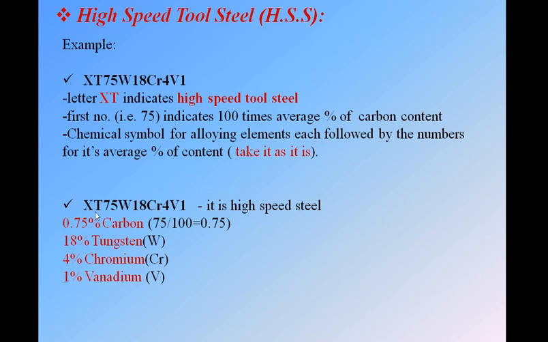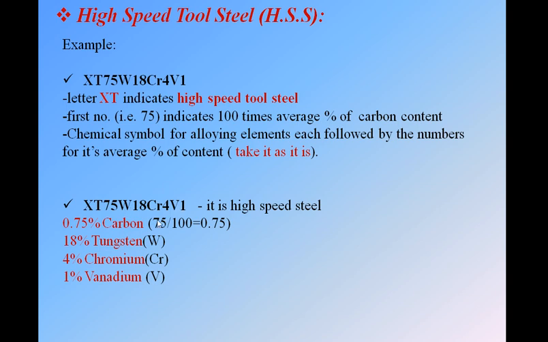When we start with XT, the numbers followed by elements are taken as they are, with no divisible factor. So 18 followed by W is 18% tungsten, Cr4 means 4% chromium, and V1 is 1% vanadium. Write it as it is because it starts with XT. If it does not start with XT, then this will be a low or medium alloy steel.